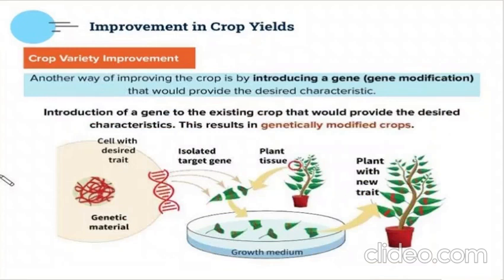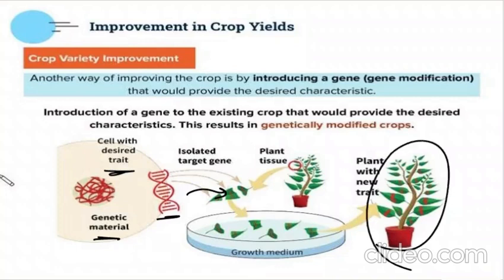Next one is genetically modified crops. Another way through which we can improve the crop quality is by introducing a gene modification. Means I will change the genes. I'm not taking a new plant, I'm just changing the genes. So what I'll do is I'll take a cell with the desired trait. For example, a plant is good yielding, but I want to make it disease resistant also. So I'll take a genetic material which is disease resistant. I'll take a target gene and put it in the plant tissue. Then the plant that grows from that tissue will have new traits, and that will be a genetically modified crop. But that process is quite difficult.